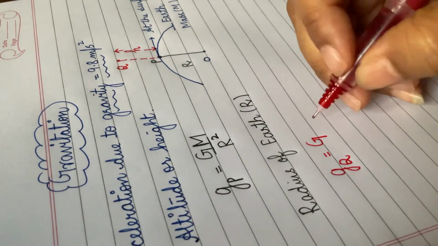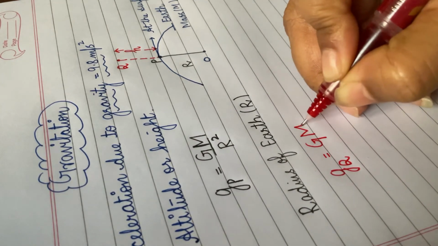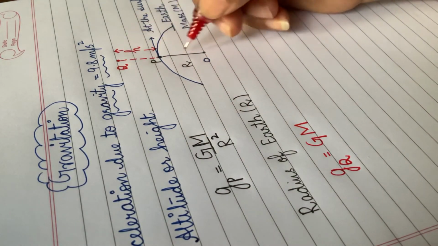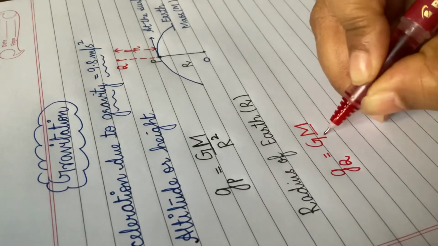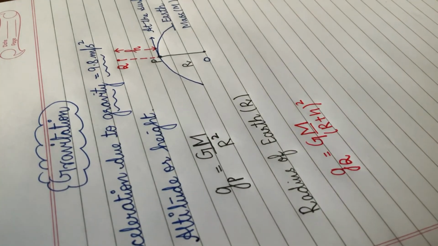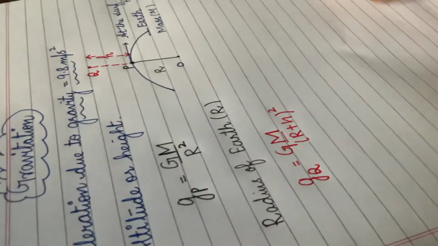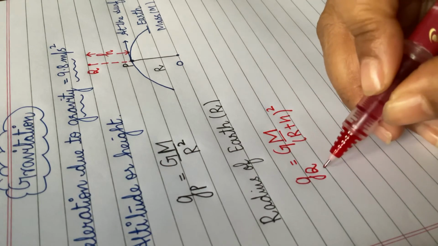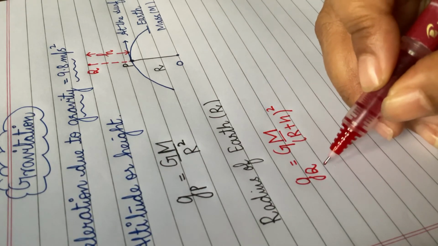Mass of the earth will also remain the same. What changes is the distance of separation between the two bodies. So this should be R plus h whole square. Got it? Since the distance increases, the gravity will decrease accordingly.